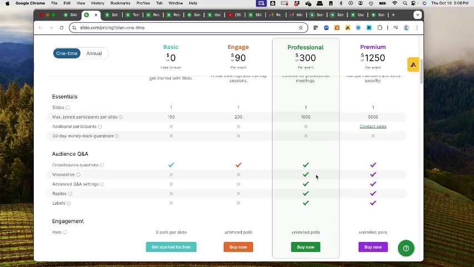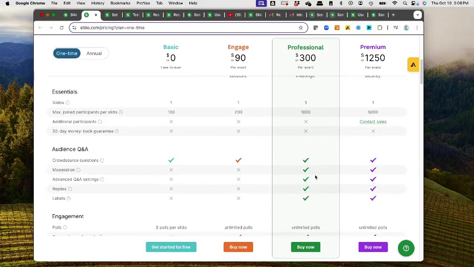It does allow moderation, where we could review the questions in advance and decide which ones were accepted and posted. That would allow for some cleanup of the language and some back and forth with the person that submitted it. But until we have more experience with using Slido and we want to get fancy, we're going to go with just the straight crowdsourced Q&A.